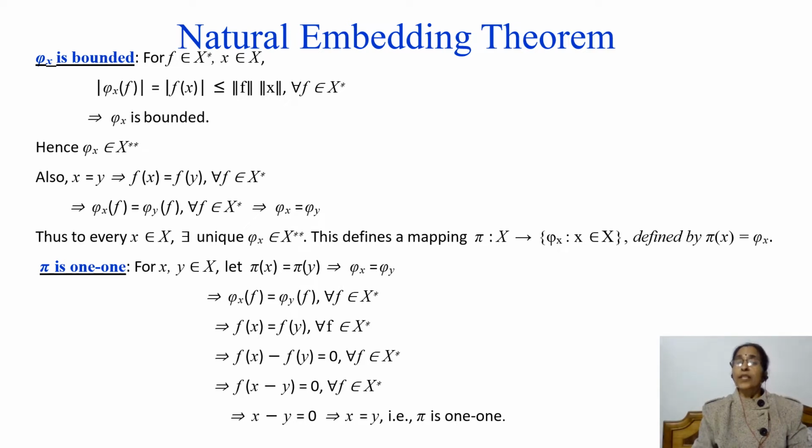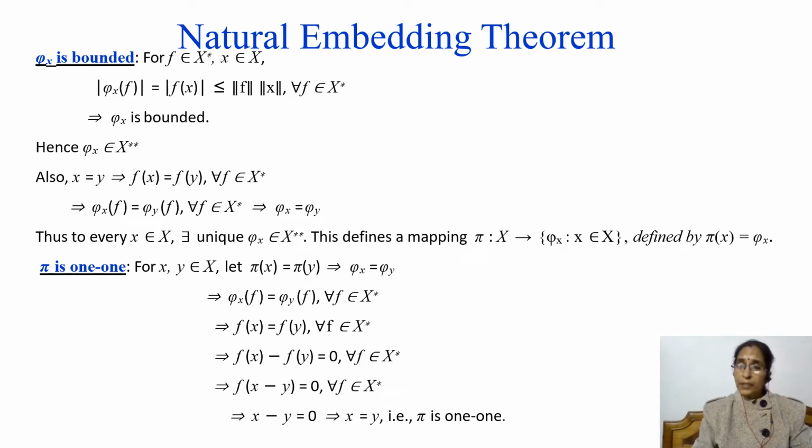And for any x belongs to X, norm of x is a fixed real number, and so we can say that phi x is bounded. Since phi x is linear and bounded, phi x is a bounded linear functional on X star. That means phi x belongs to X double star.